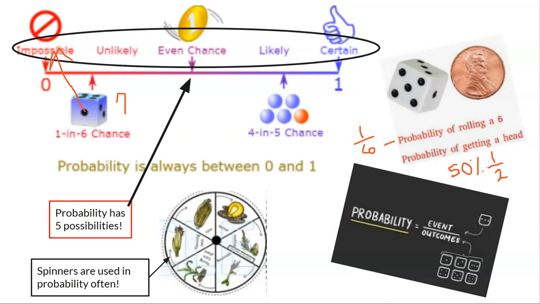Spinners are often used for probability too, and of course I had to put some corn on our spinner. So this was the different stages of the corn life cycle from seed to being used for human consumption or animal consumption. So spinners are used a lot, and probability is always between 0 and 1, 0 being impossible and 1 is certain. So a certain example would be something like, what is the probability I will land on a number on this dice? It's certain you're going to land on a number, right? So that is where the terms certain and possible come in.